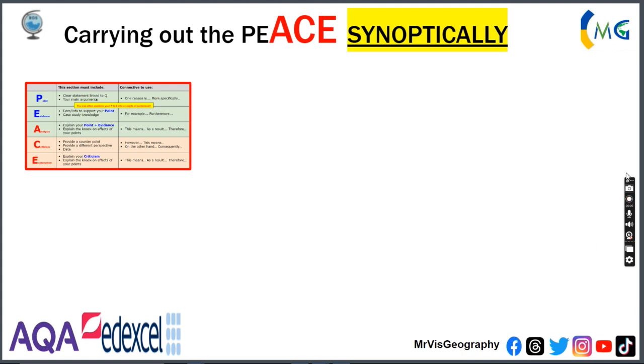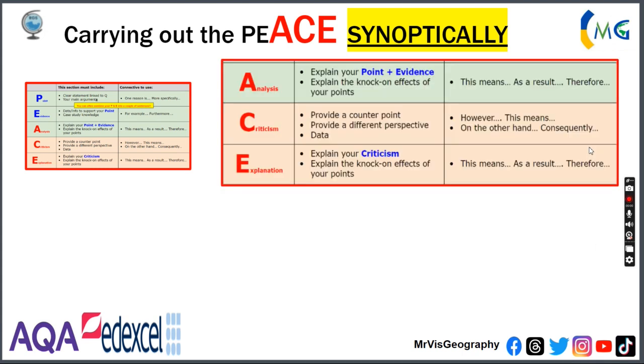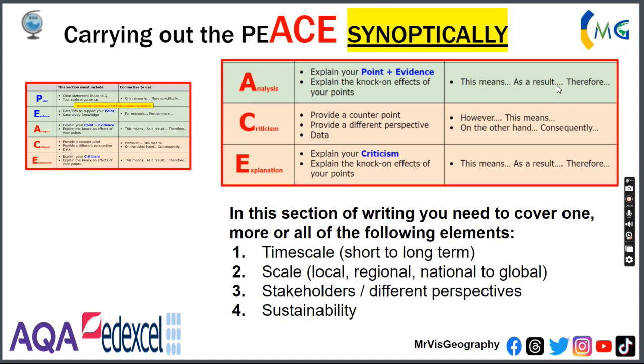So what do we mean by ACE? By ACE we mean it's a section where you analyze your point and evidence. It's a section where you criticize or counterpoint the PEA section, and then it's explaining that criticism. You've got a few examples of connectives here you could use, but basically in this section we really want you to think about these four tools.